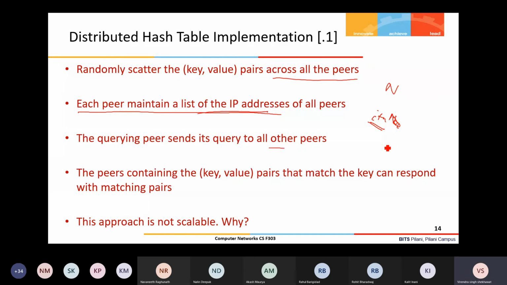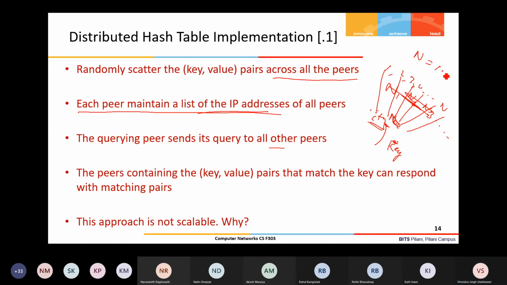Suppose a query comes to the ith peer about some file, some key; the key can be a file name. Now this ith peer sends the request to n1, n2, n3 and so on, to all n other peers. Think about n being 1 million, or 10 million.